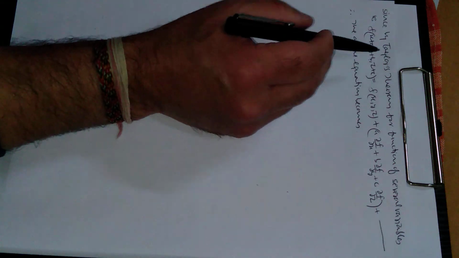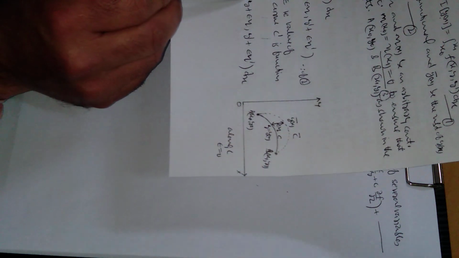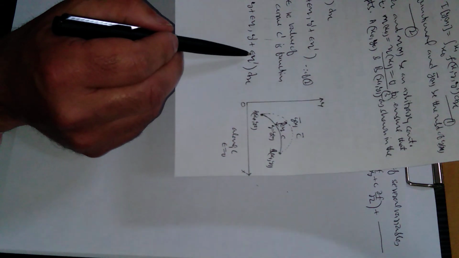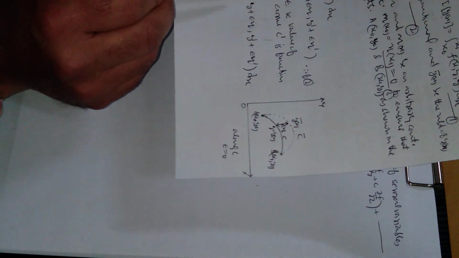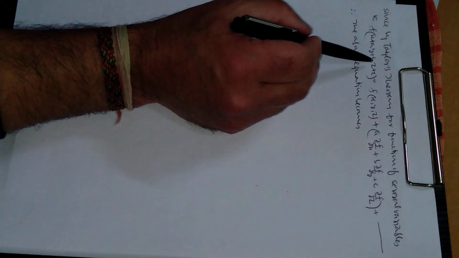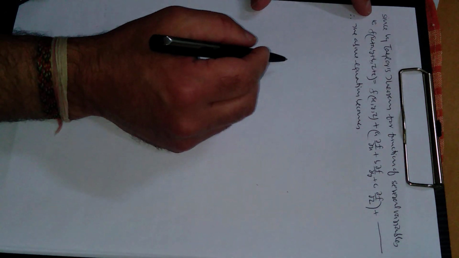Compare this function with this function. Here a is 0, b is epsilon times eta, and c is epsilon times eta dash, and x, y, z are x, y, y dash. So compare this integrand, this one, right? So what will we get?